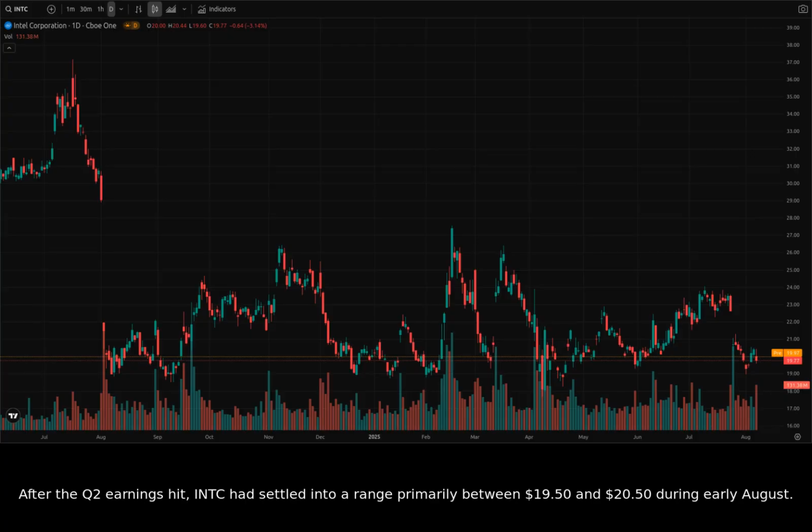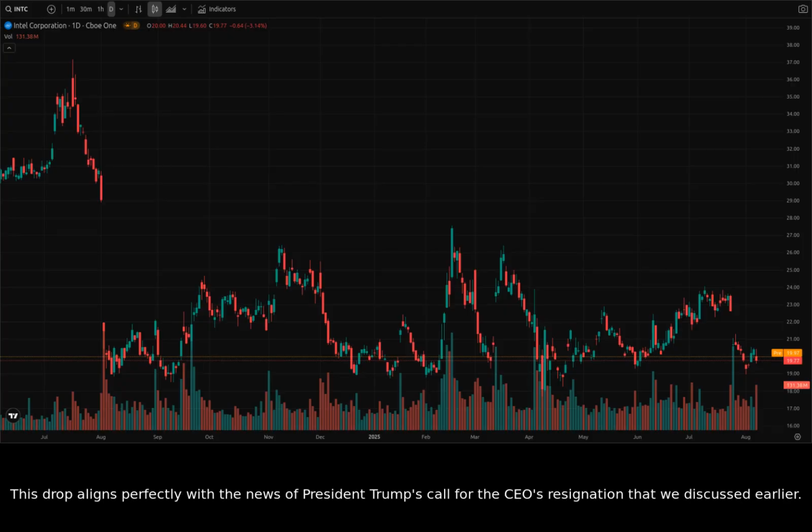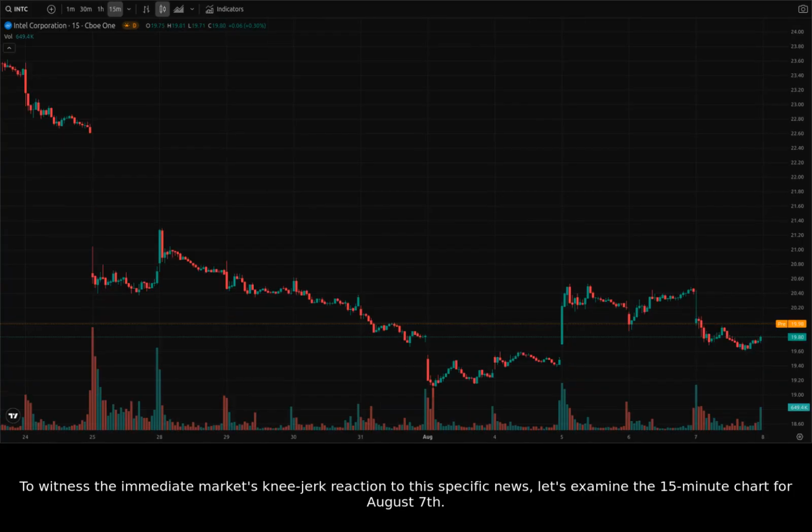After the Q2 earnings hit, Intel had settled into a range primarily between $19.50 and $20.50 during early August. Then, yesterday, the stock experienced another sharp decline, closing at $19.77. This drop aligns perfectly with the news of President Trump's call for the CEO's resignation that we discussed earlier. To witness the immediate market's knee-jerk reaction to this specific news, let's examine the 15-minute chart for August 7th.